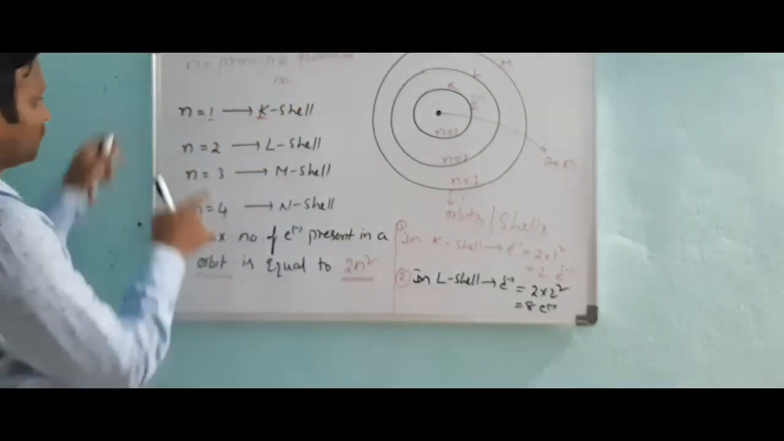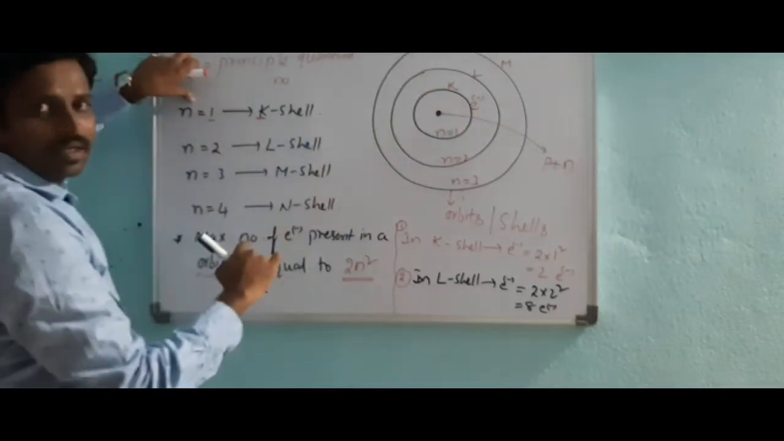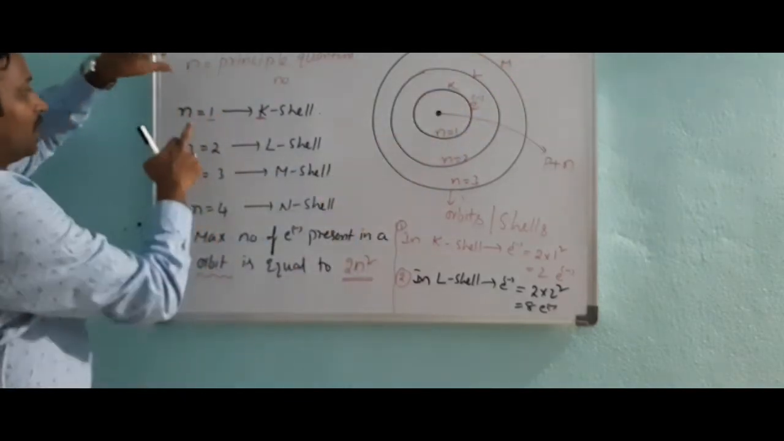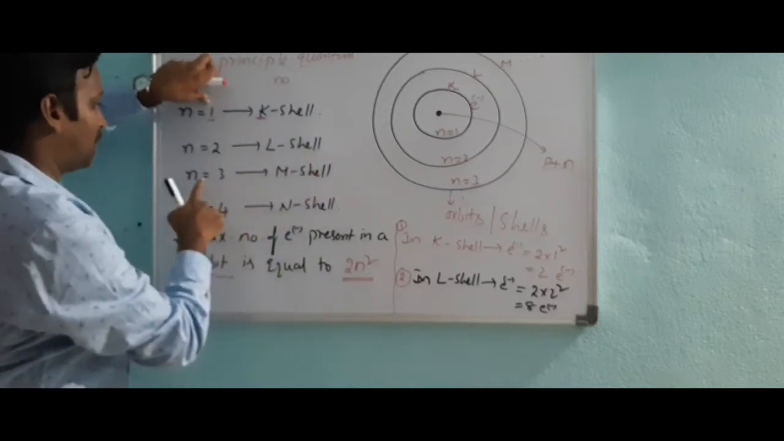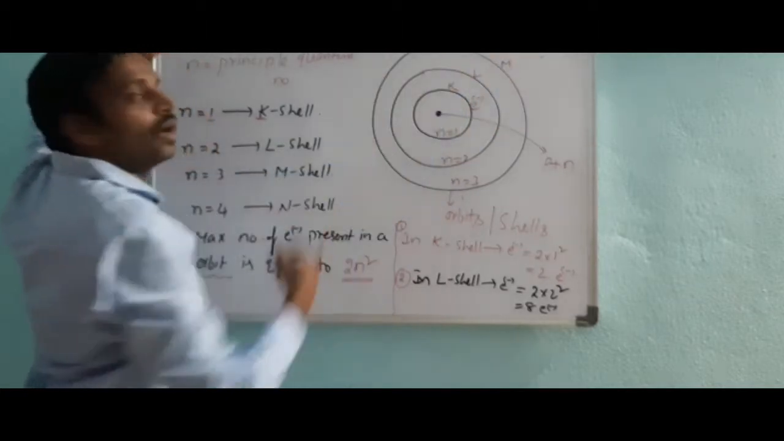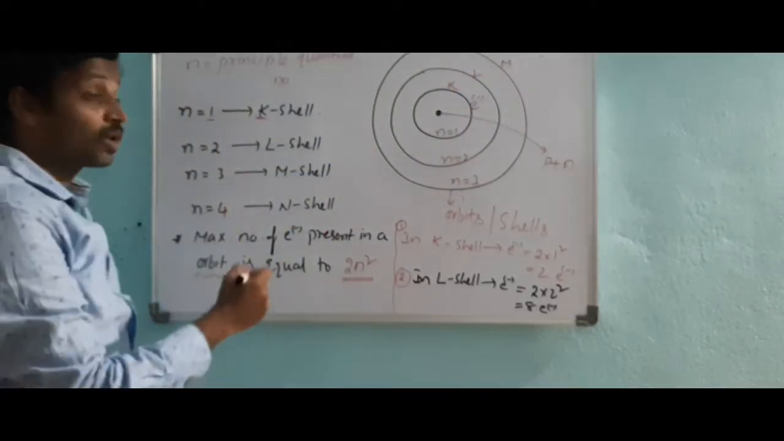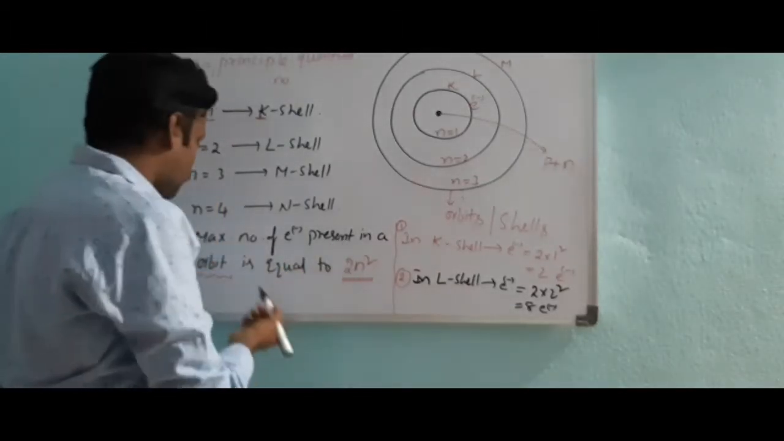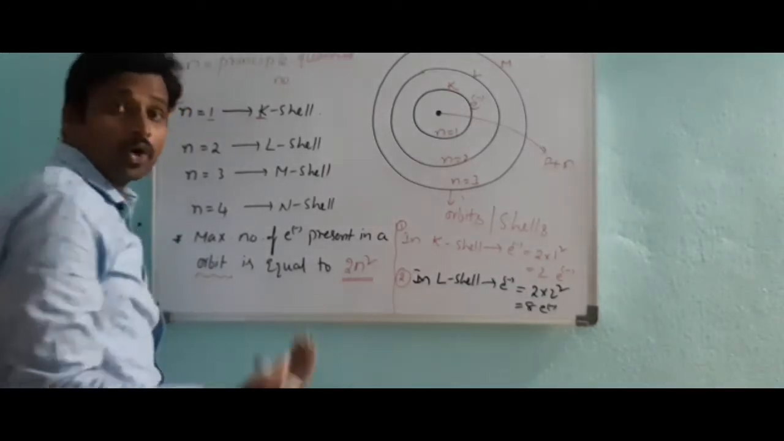So what I have given here is the n value. n gives the orbit number. Those orbits are represented with K, L, M and so on. n equals 1, K shell; n equals 2, L shell; n equals 3, M shell. If you draw one more, n equals 4, small n is 4, N shell, capital N. Maximum number of electrons present in an orbit, in an orbit is equal to how much?